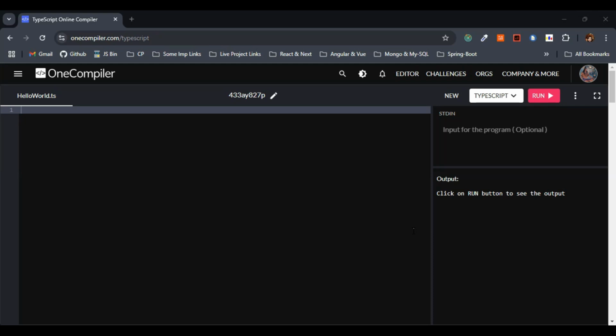So let's discuss pros and cons, and then let's dive into the TypeScript topics one by one. First, what are its pros? First thing is type safety. When I say type safety, it prevents many runtime errors by catching issues during compile time, right?